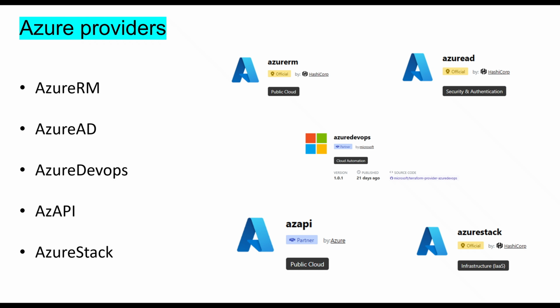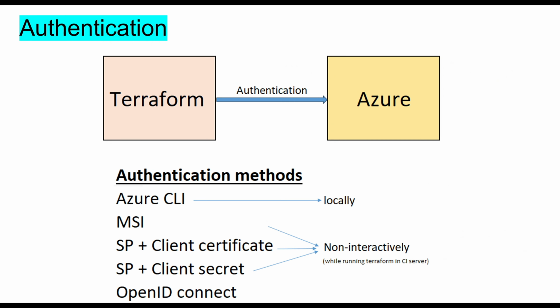Now let's talk about the Azure provider. There are several Terraform providers that enable management of Azure infrastructure. Providers are AzureRM, Azure AD, Azure DevOps, AzAPI, and Azure Stack. We will focus more on AzureRM. AzureRM manages Azure resources such as virtual machines, storage accounts, etc. Azure AD manages resources such as users, groups, service principals, and applications.